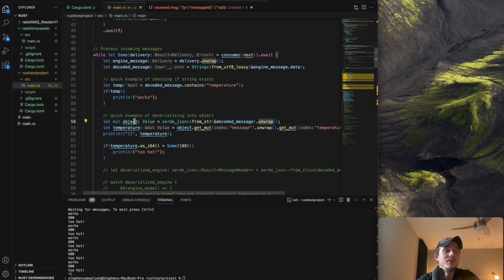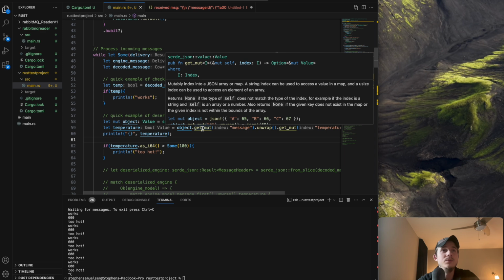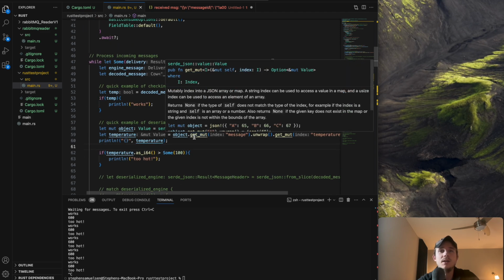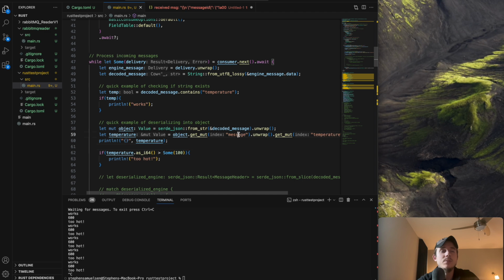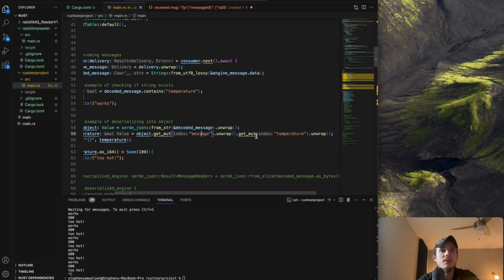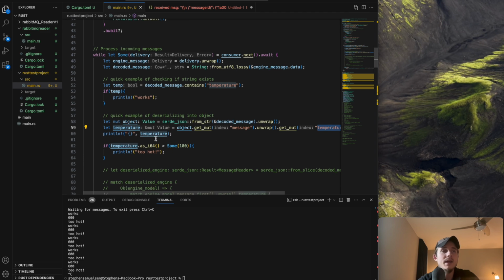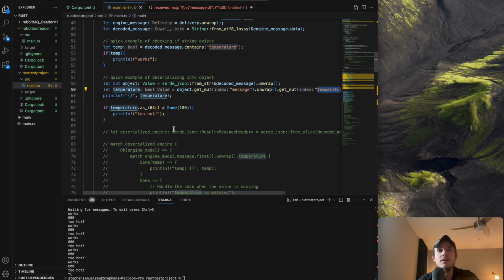And then that gets me the objects, and then I can call this get_mut, to mutably index into a JSON array or map. So I can pass in the index and it'll give me the value. Again, because it's a nested object, I had to step into the message part of it and then step into the temperature to get the value. And that got me the value 600.